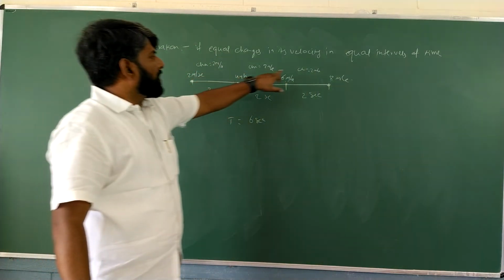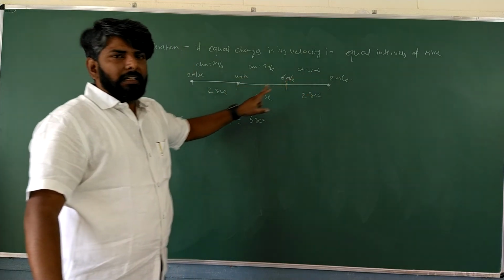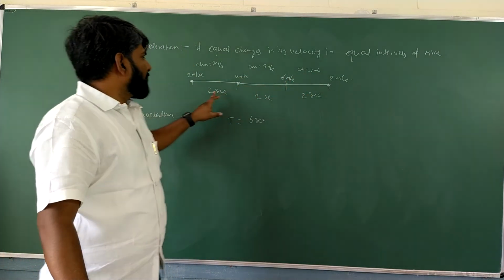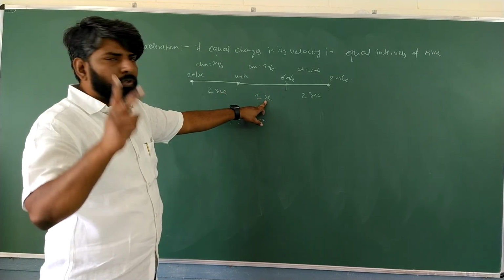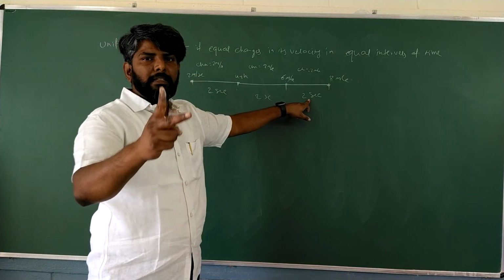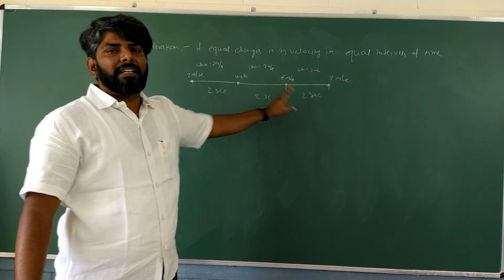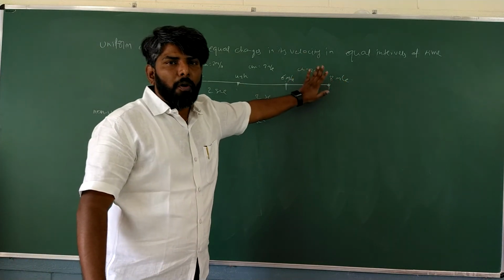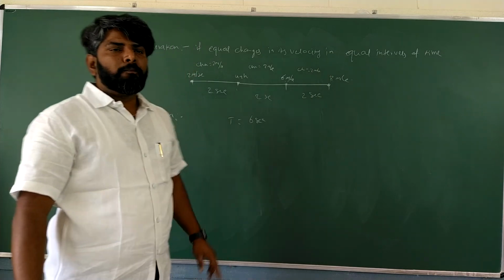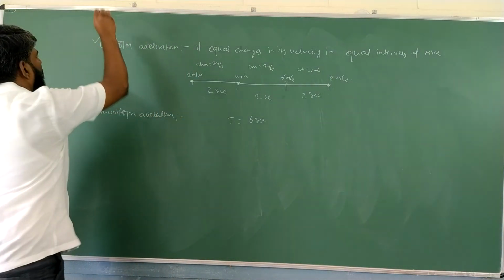So equal changes in velocity happen in equal intervals of time, each interval being 2 seconds. Then the body is said to be moving with uniform acceleration.